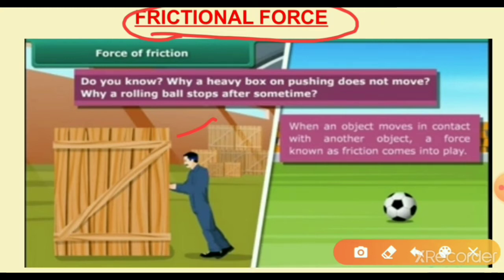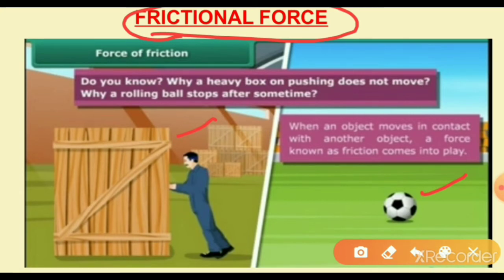Why does a rolling ball stop after some time? Because when an object moves in contact with another object, a force arises, which is known as the frictional force.